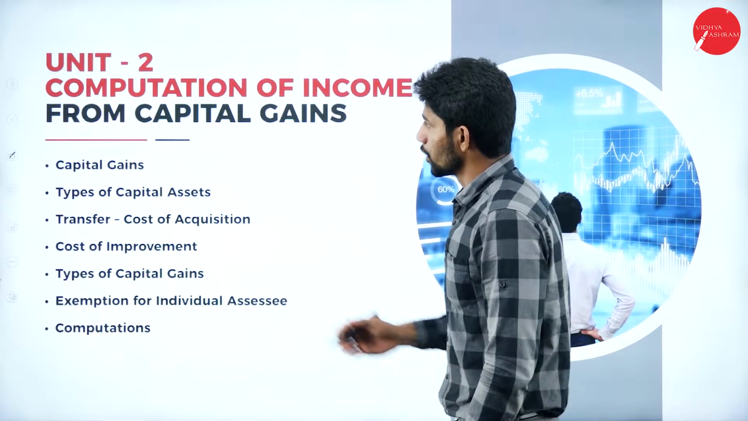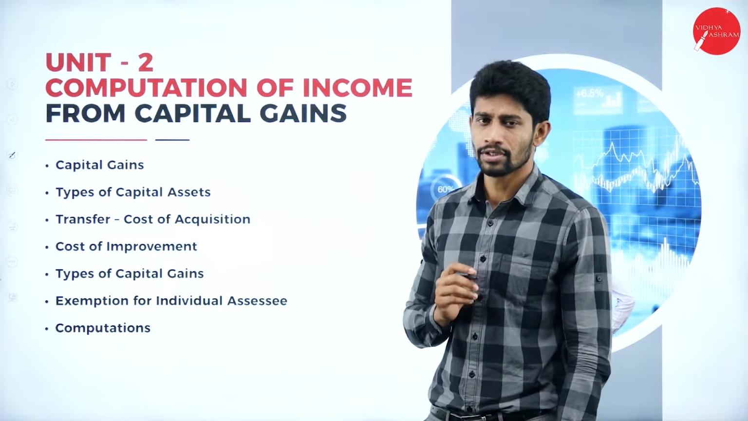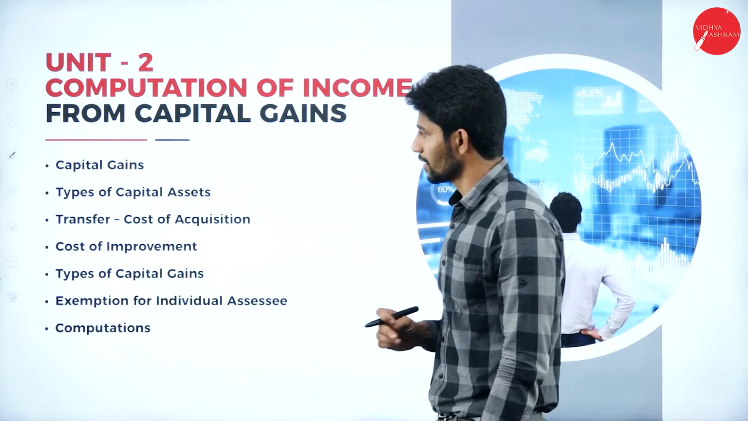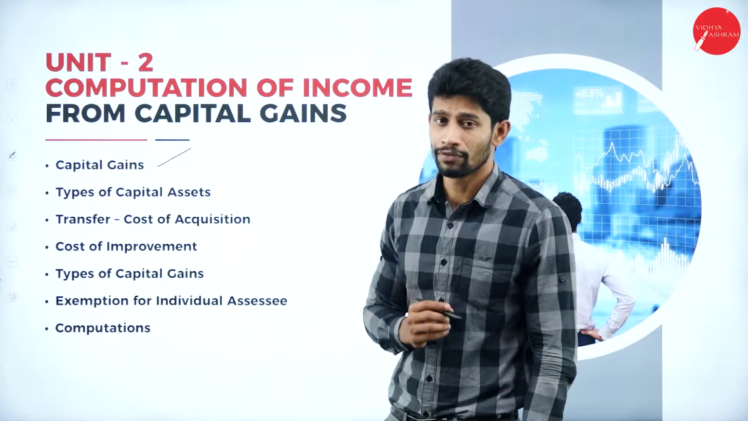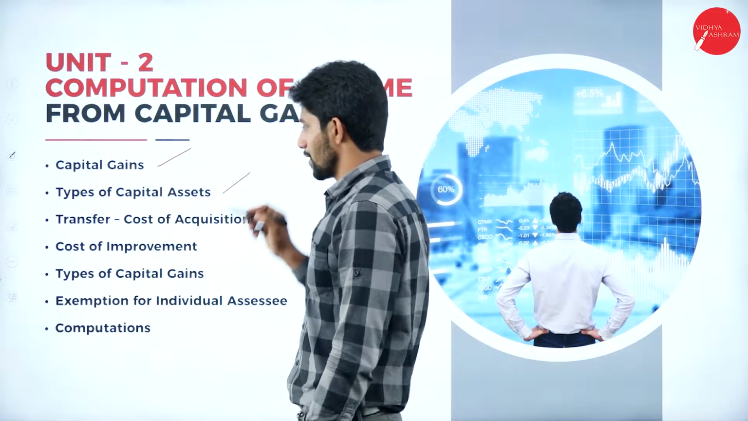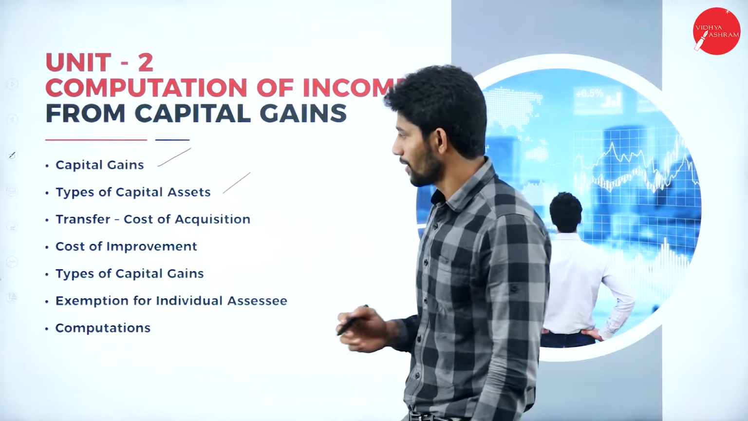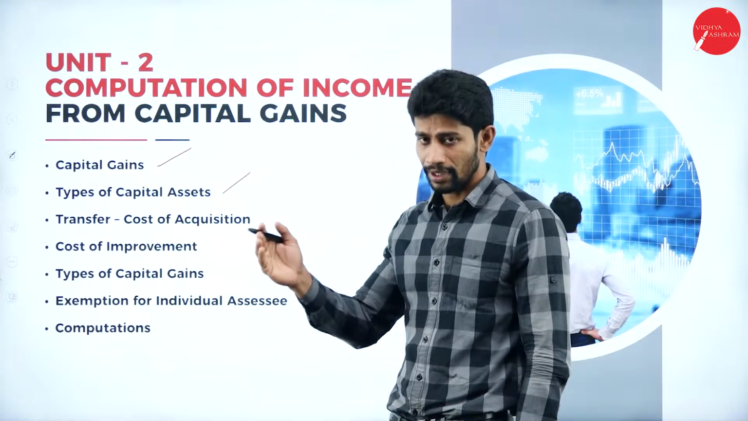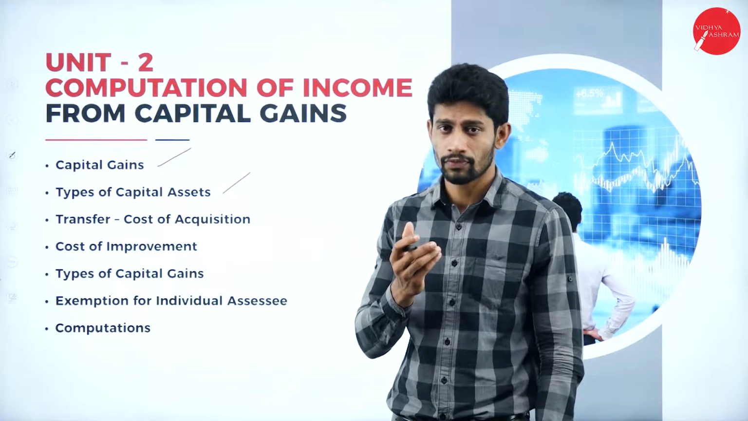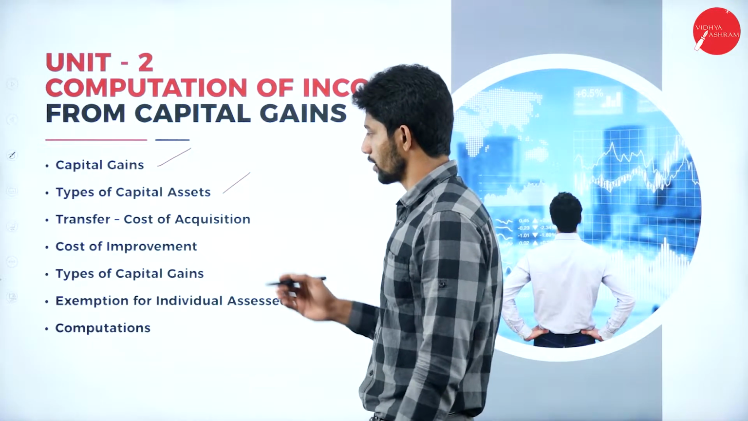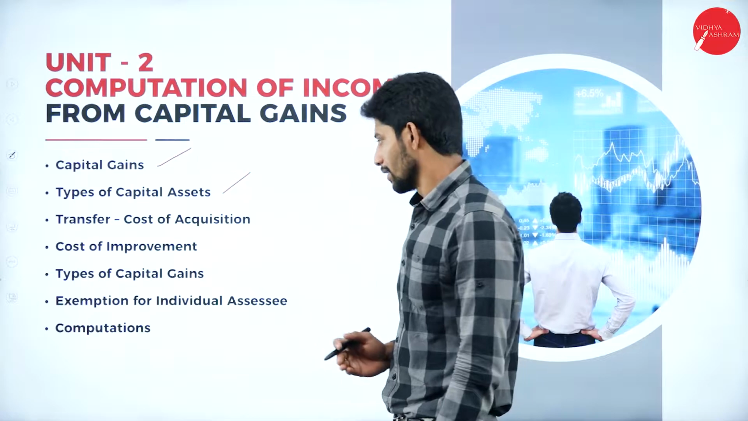Moving on, unit 2, computation of income from capital gains. Here we are going to know the meaning of capital gains, and types of capital assets. We have different types of capital assets that we are going to learn under this unit. And transfer: what is the meaning of transfer? And cost of acquisition: what does it really mean? And cost of improvement: what is the meaning of cost of improvement? For what we call cost of improvement, that we will learn.